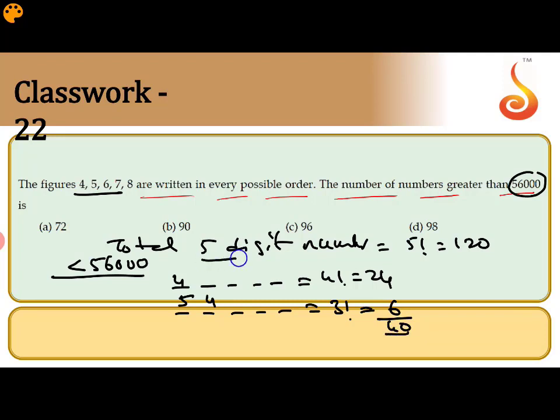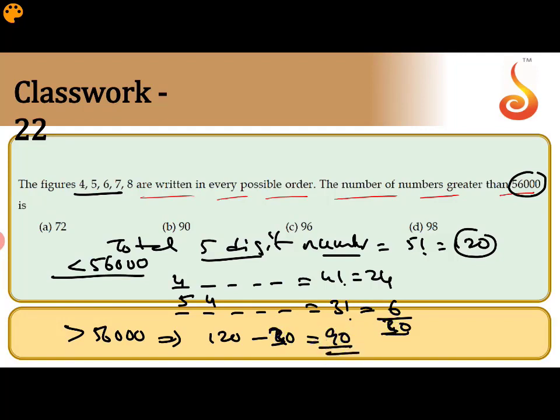So total number of 5-digit numbers is 120. You want numbers greater than 56,000, which is equivalent to 120 minus the numbers less than 56,000. Sorry, I made a mistake here in the addition. 24 plus 6 is 30. So the number of numbers greater than 56,000 is 120 minus 30, that gives 90.